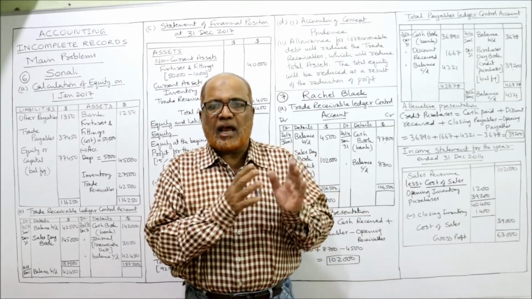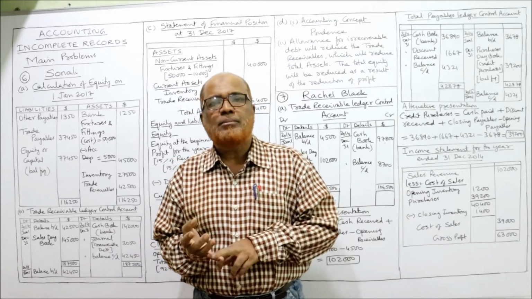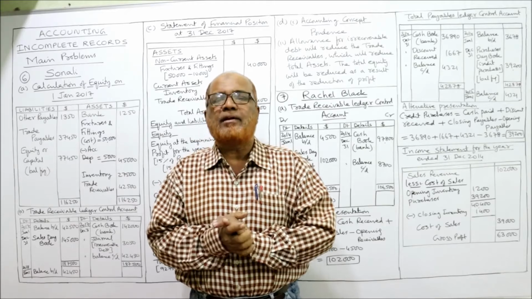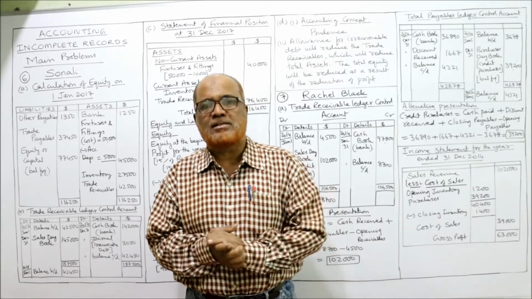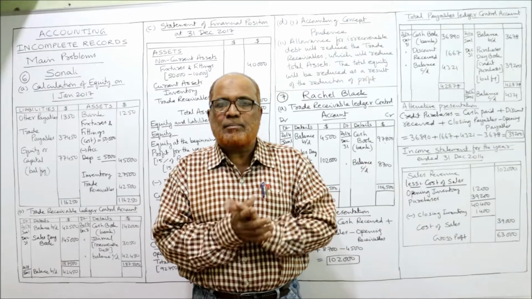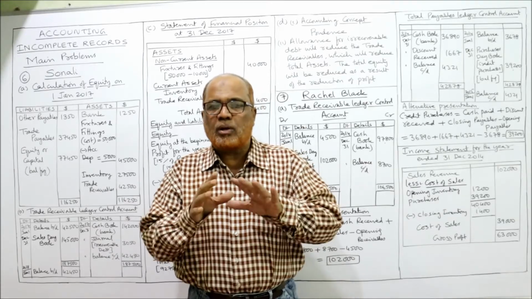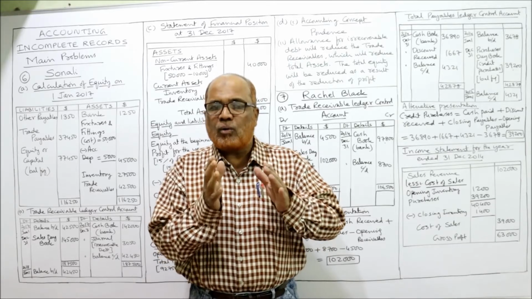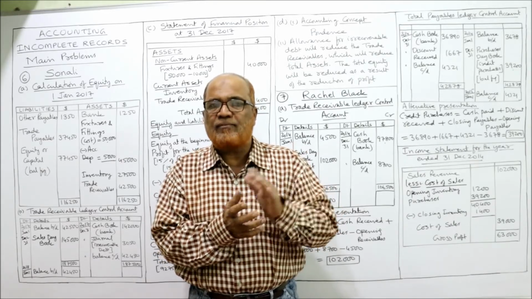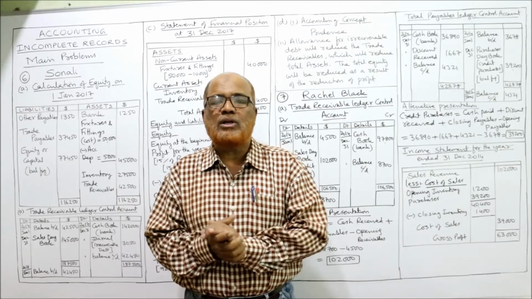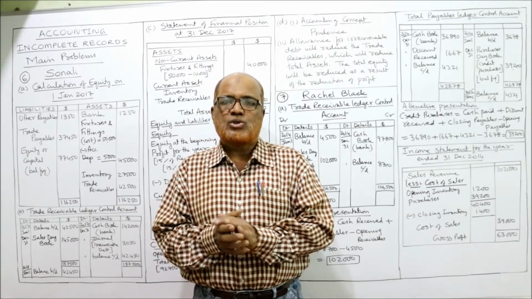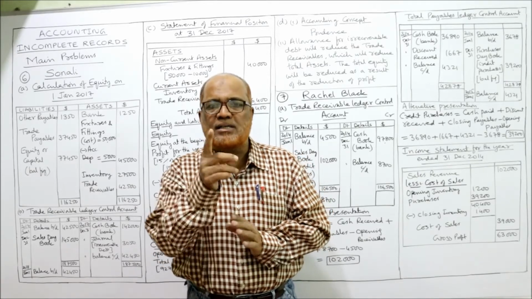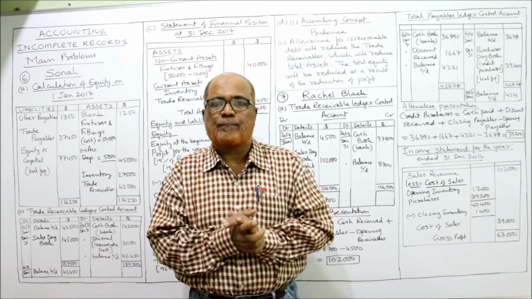You have seen in the last video I have explained the meaning of the term incomplete records. When a business maintains incomplete records, how the profit will be ascertained? By comparison method and by conversion method, all these things I have explained in the first theory video. So without understanding the first and second video, you should not join now. It will be difficult for you. If you want the complete command on the topic of incomplete records, I suggest you to watch from beginning.